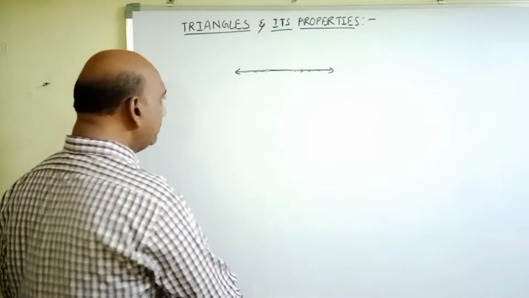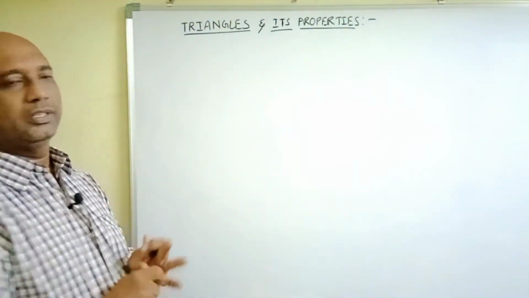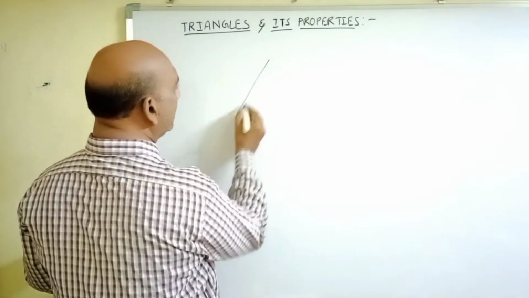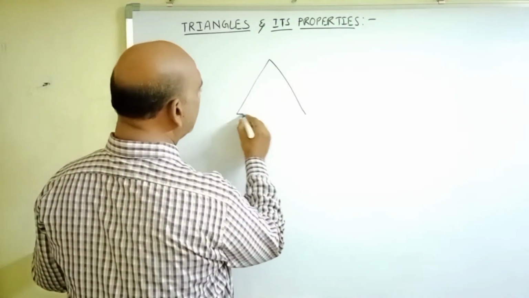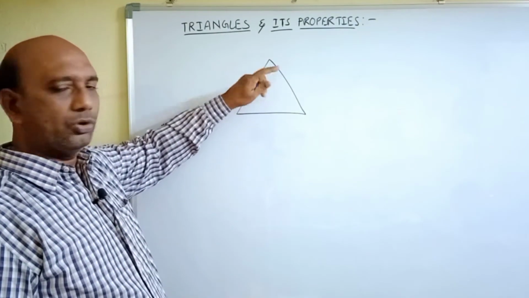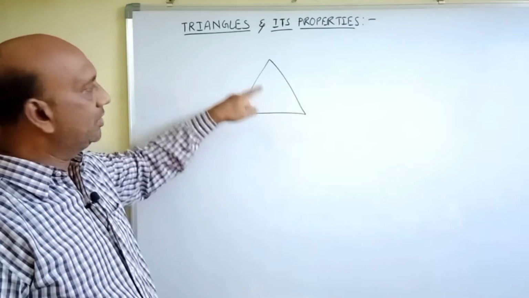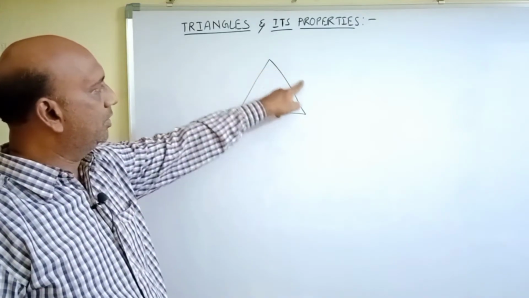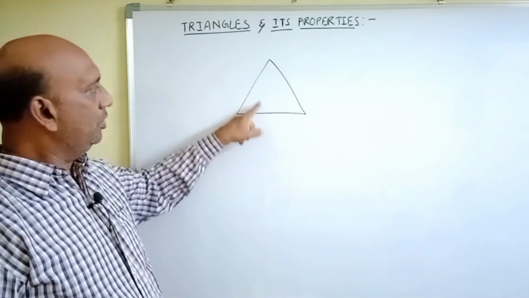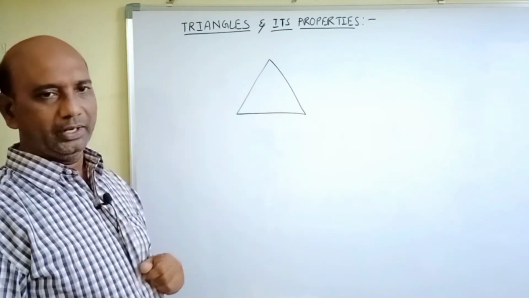So, a closed figure with three line segments, that is, this is one line segment and this is another one and this is the third line segment. So, this is the closed figure. Figure is closed, no gap at anywhere. So, this is the closed figure with the three line segments. With the three line segments, the closed figure is called as a triangle.